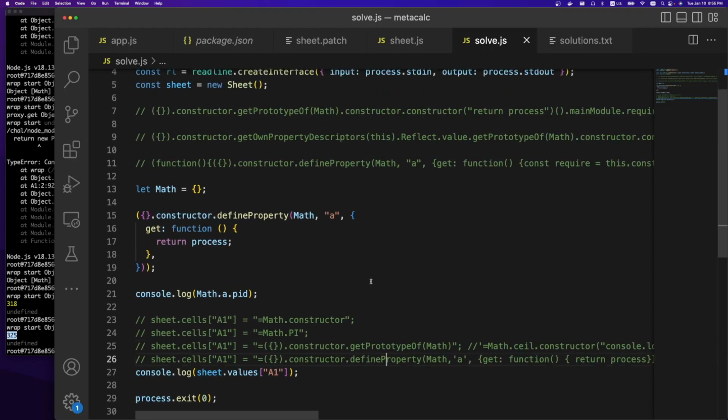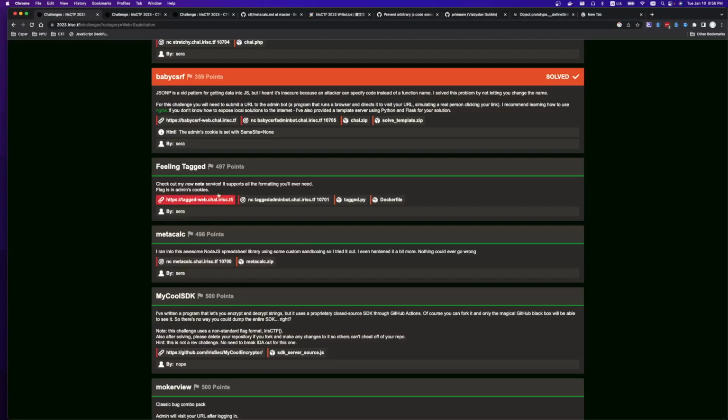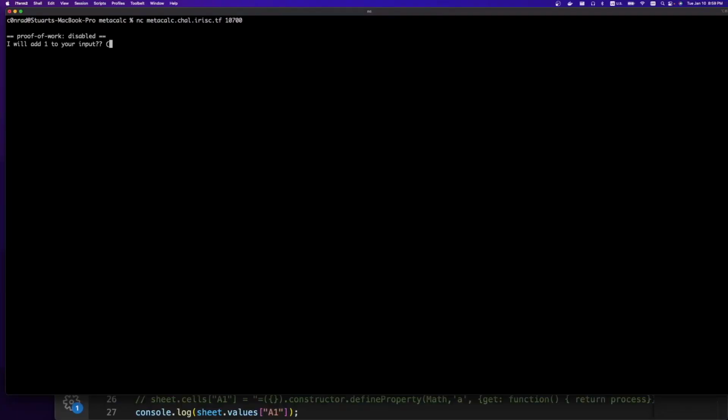So you can use either one of these solutions, either the get prototype of or the define property. They both work as a bypass, and just submit it. So if we actually look, we can go back. Which one was it? Metacalc. Do this. We're going to create an object. Oops, we need an equal sign. Create an object, constructor. Then we're going to do get prototype of. We're going to ask for the prototype of Math. Then right now we're outside of the proxy. So then we'll do constructor.constructor. We'll do return process.